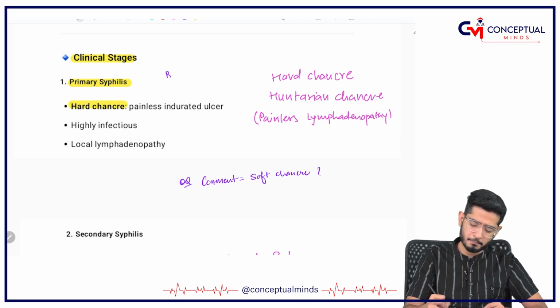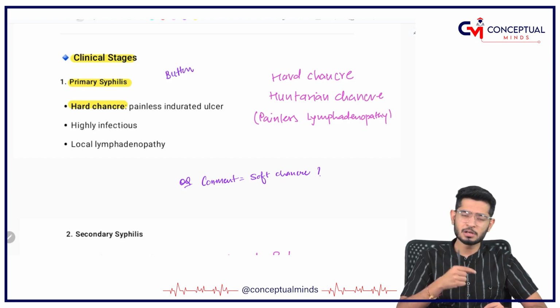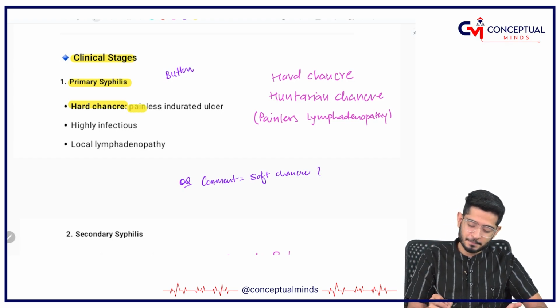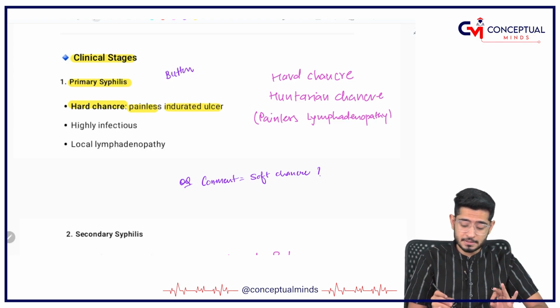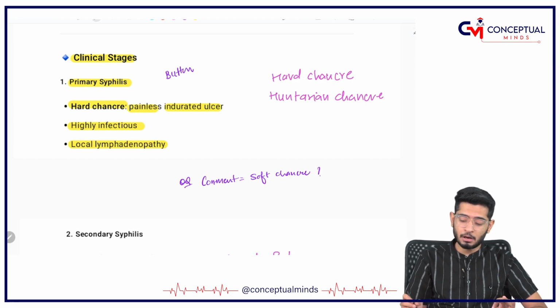Actually it is just like a button. If you press the button of your t-shirt, the consistency is button-like, and I am sure you will have no pain if you press the button, right? So basically these are painless, indurated ulcers. But please remember it is highly infectious and associated with local lymphadenopathy. Local lymphadenopathy is caused by them.